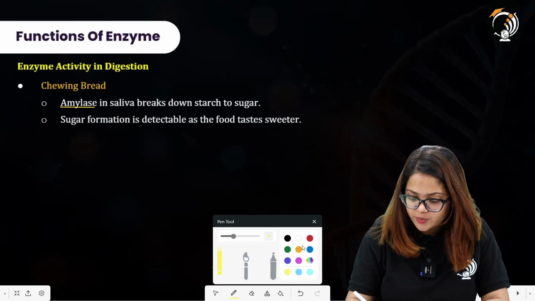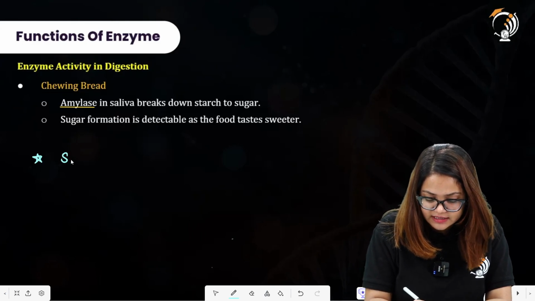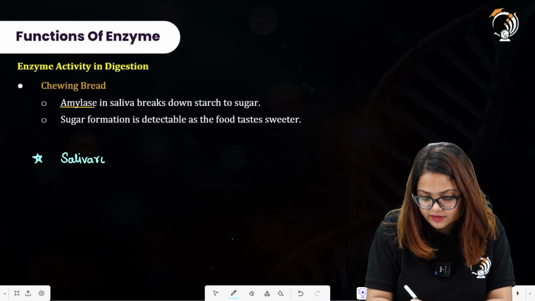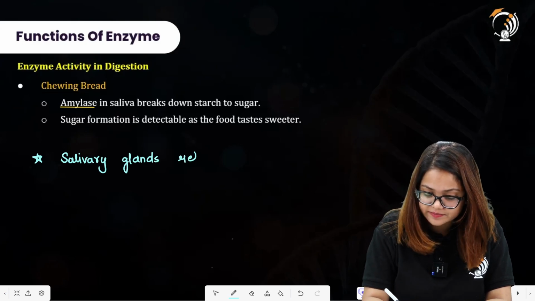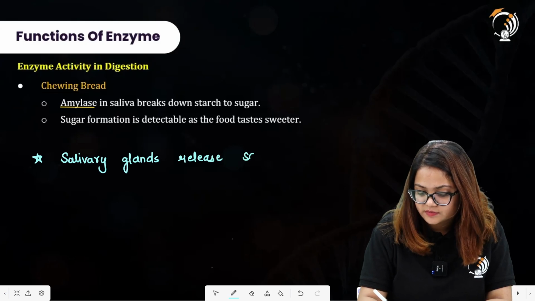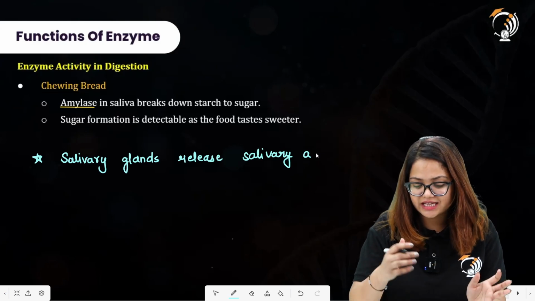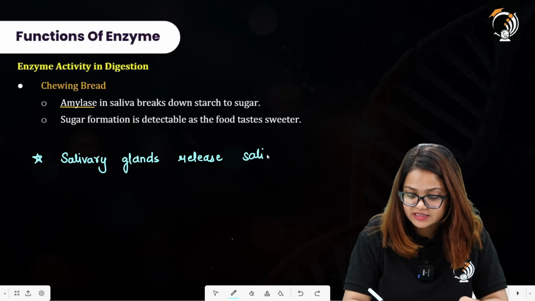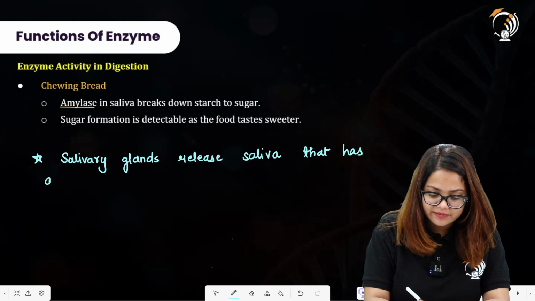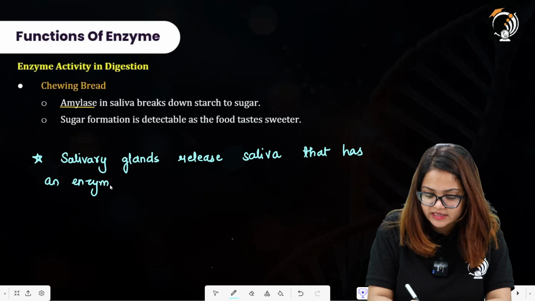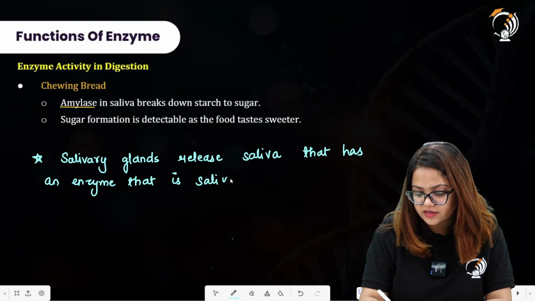Let me make you understand this through one statement. The salivary glands release saliva that has an enzyme, salivary amylase.